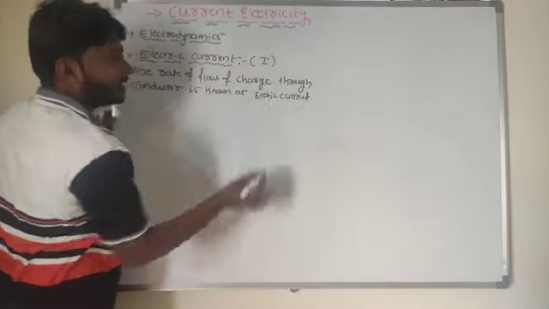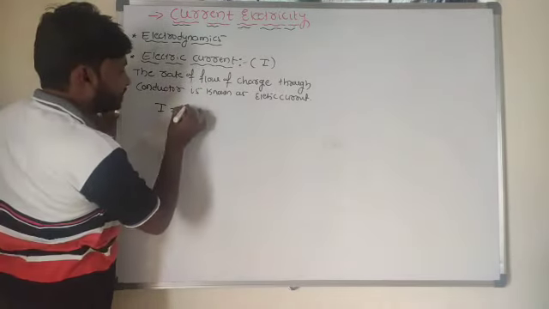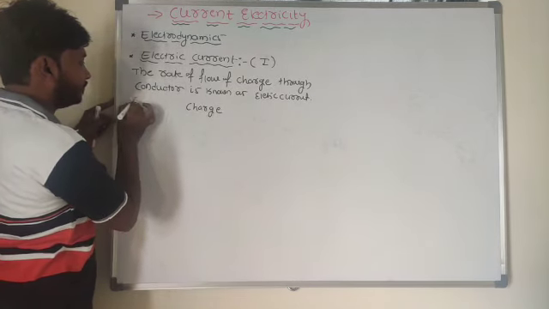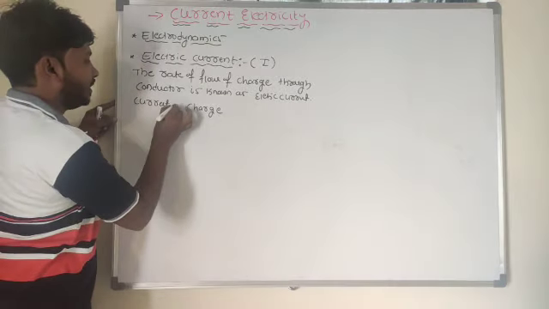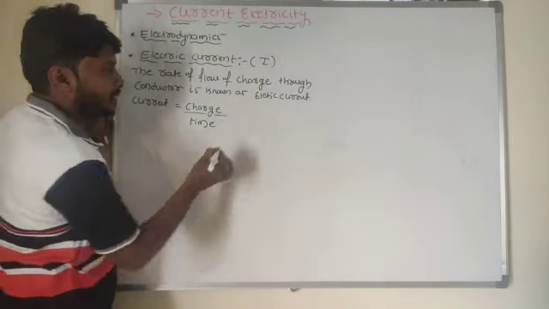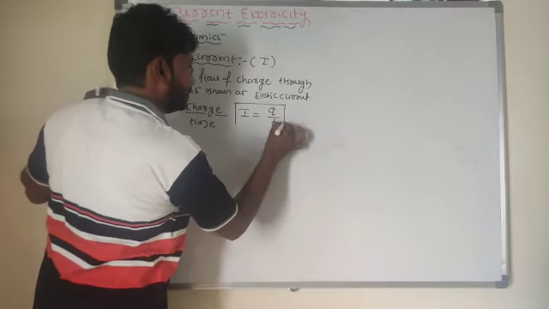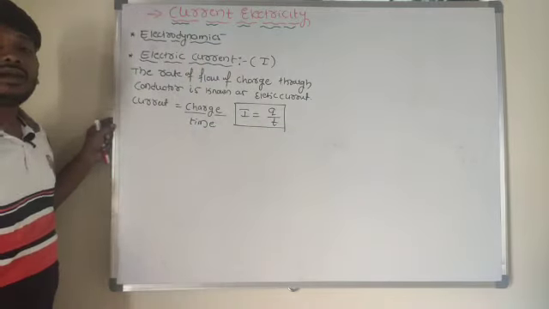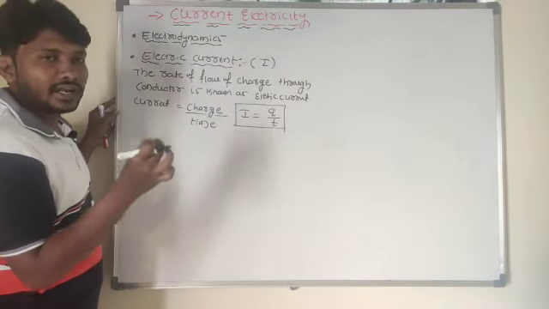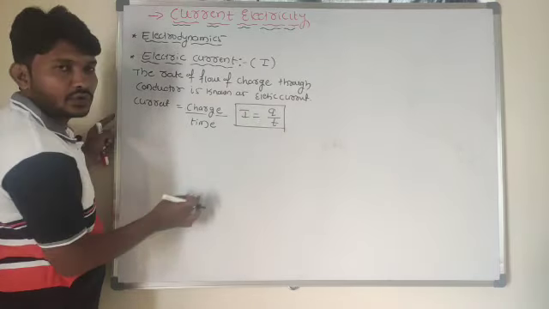It is represented by the symbol I. So I is equal to the rate of flow of charge. Shall I take the mathematical approach here? Current is equal to charge divided by time, or I is equal to Q by T. This is the mathematical expression for electric current. What do you mean by electric current? The rate of flow of electric charge through a conductor is known as electric current. So I is equal to Q by T.